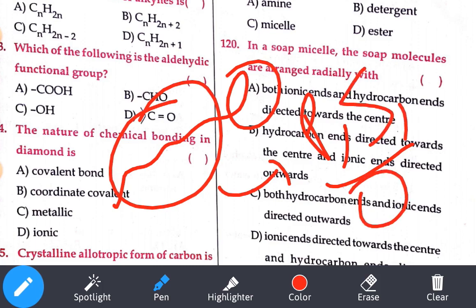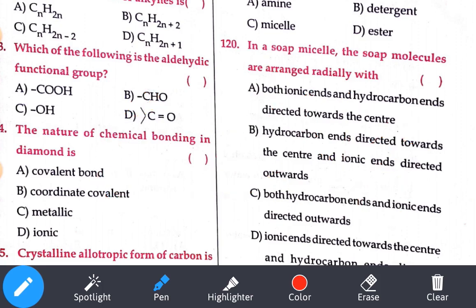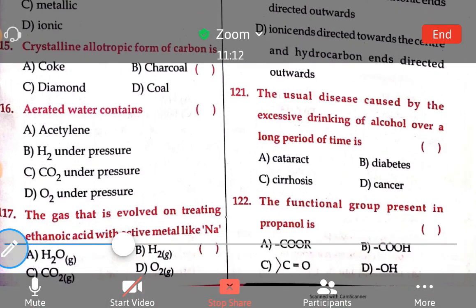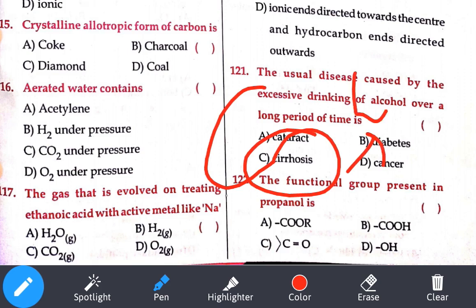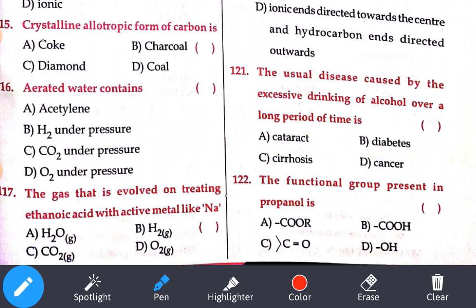121. The usual disease caused by the excessive drinking of alcohol is what? Cirrhosis, damage to liver. Liver cirrhosis. Okay, 122. The functional group present in propanol. Ol means what? Alcohol. OH should be present. Where is that? OH, option number D.